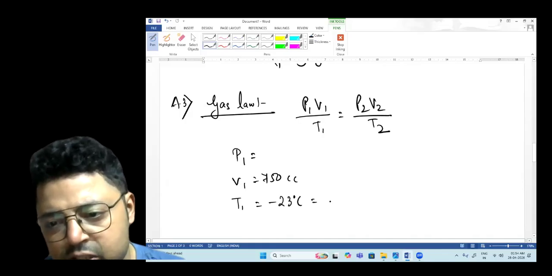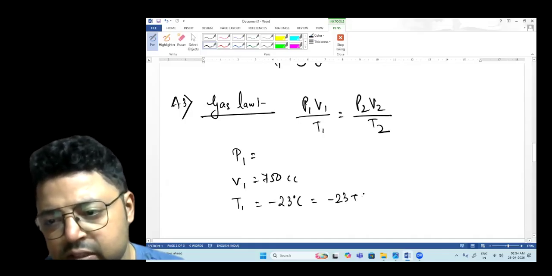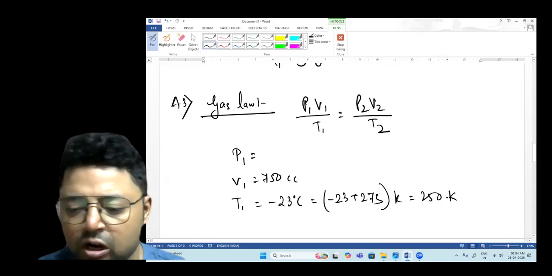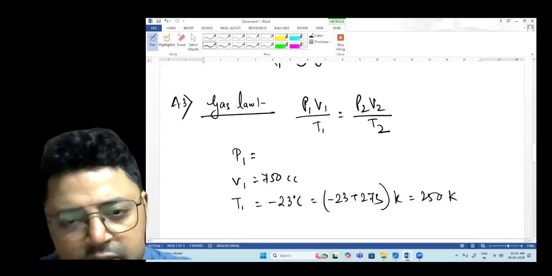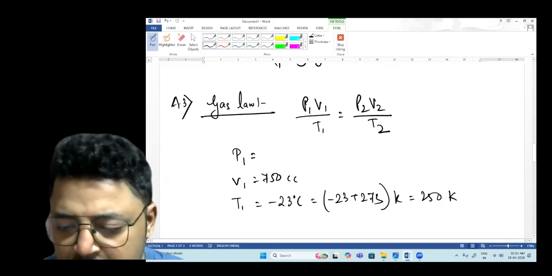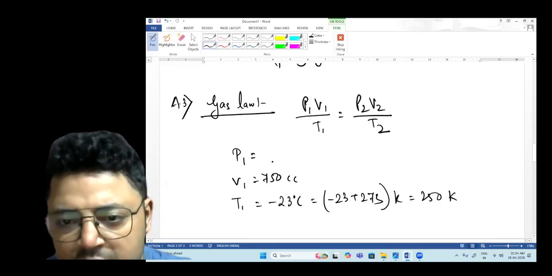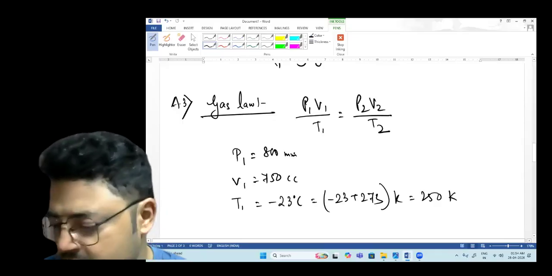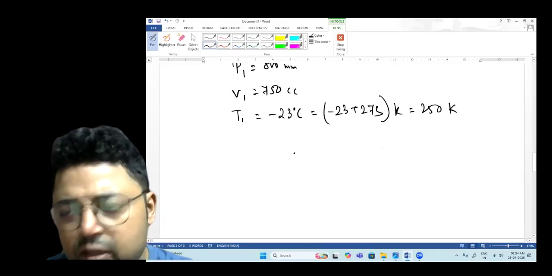You just have to add 273 to get the Kelvin temperature, so 250 Kelvin is your initial temperature. Now, P1 is also given here as 800 millimeter of mercury. Now, what is P2?